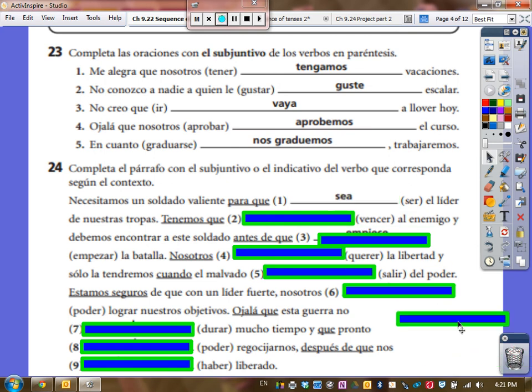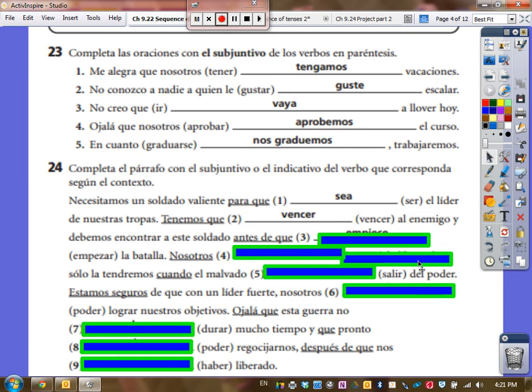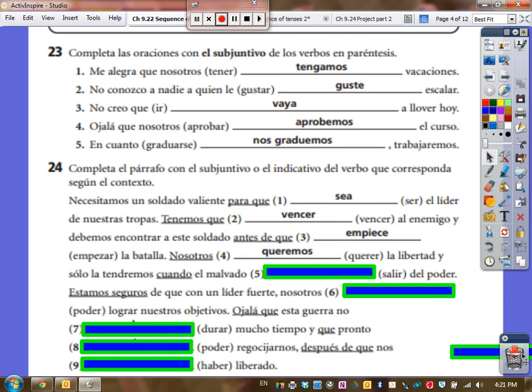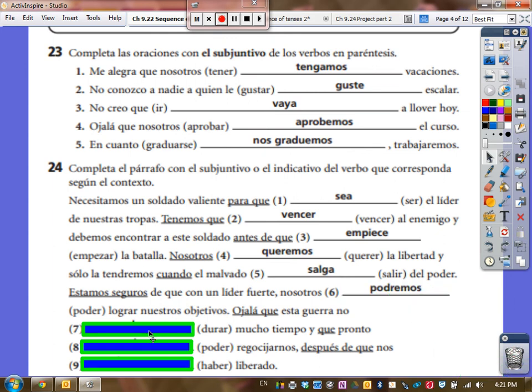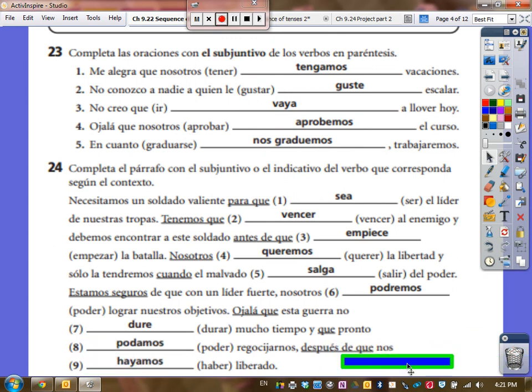Number 1 should be sea. 2 should be vencer. 3, empiece. 4, queremos. 5, salga. 6, podremos. 7, dure. 8, podamos. 9, hayamos.